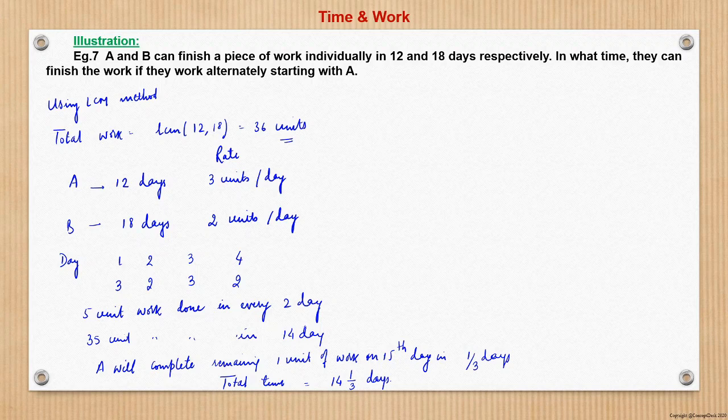And say it will be done in 14.4 days. No, we should be careful that on the 15th day only A will be working, not both A and B. So for that reason, we should look to the nearest point. The 35th unit will be done by B on the 14th day. Now the 15th day is for A, and A will finish that 1 unit of work in 1 by 3 days. So it is 14 whole 1 by 3 days. This is the right answer.